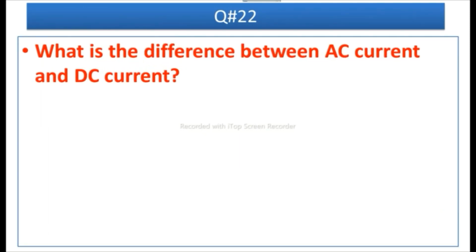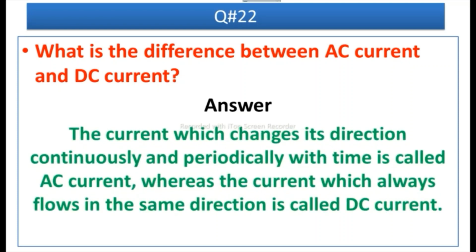Question number 22 is, what is the difference between AC current and DC current? Answer is, the current which changes its direction continuously and periodically with time is called AC current, whereas the current which always flows in the same direction is called direct current.